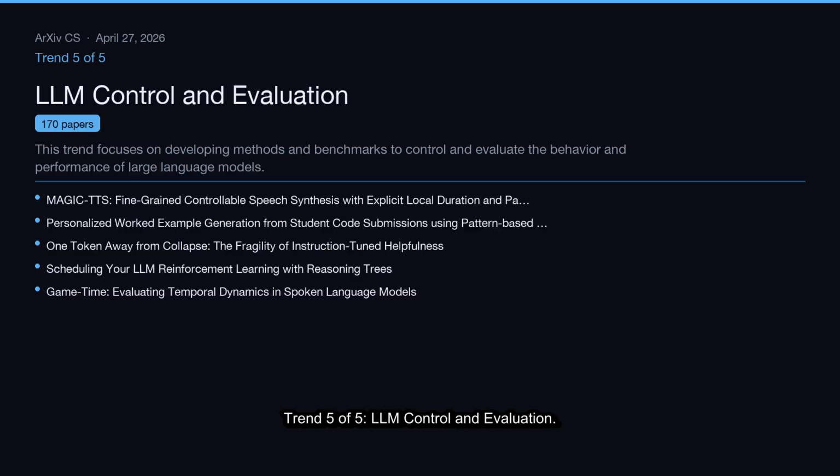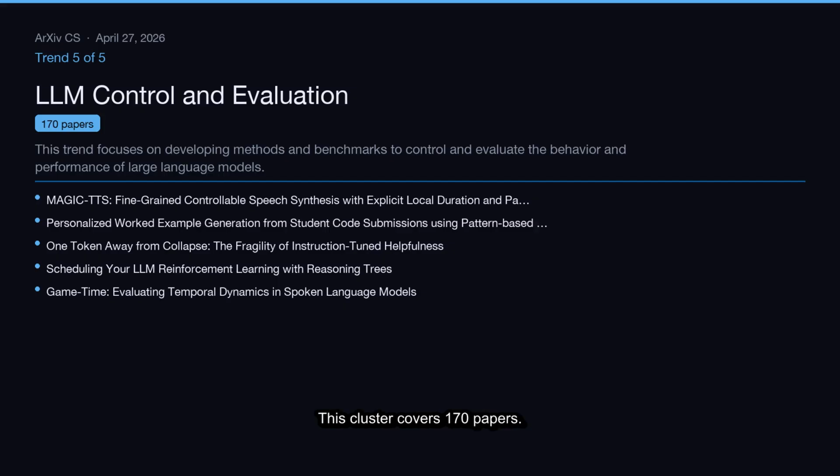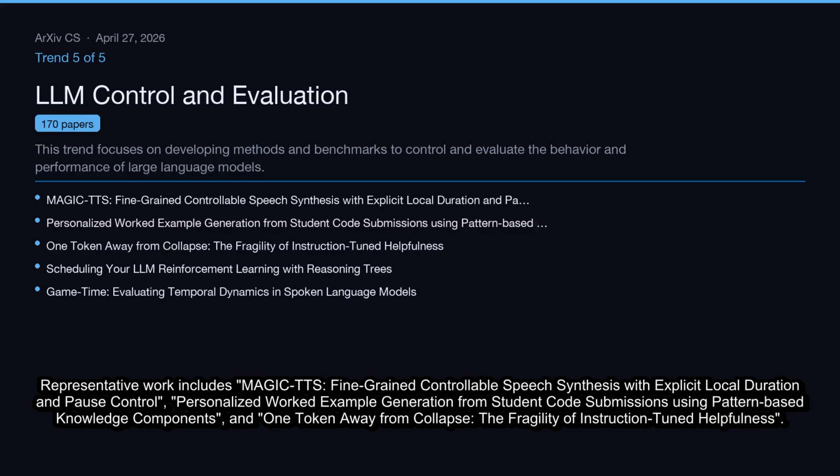Trend 5 of 5, LLM control and evaluation. This trend focuses on developing methods and benchmarks to control and evaluate the behavior and performance of large language models. This cluster covers 170 papers. Representative work includes Magic-TDS, fine-grained controllable speech synthesis with explicit local duration and pause control, personalized worked example generation from student code submissions using pattern-based knowledge components, and One Token Away from Collapse: the fragility of instruction-tuned helpfulness.